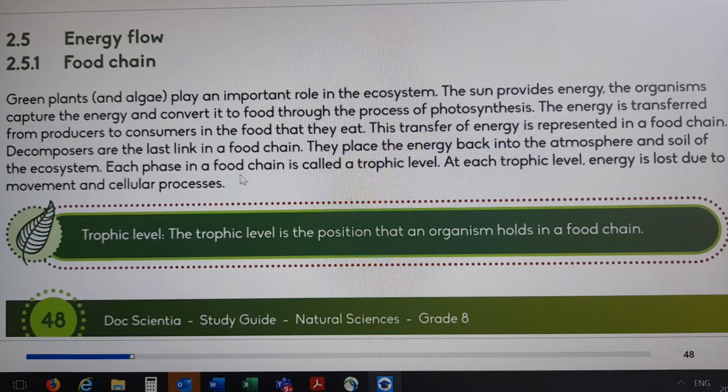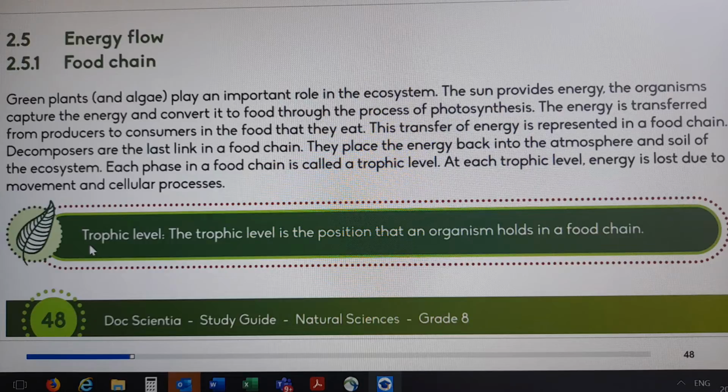Each phase in a food chain is called trophic level. Remember, each phase in a food chain is called trophic level. At each trophic level, energy is lost due to the movement of cellular processes. Okay, at each level, what? Energy is lost. Why? Due to the movement of cellular processes.